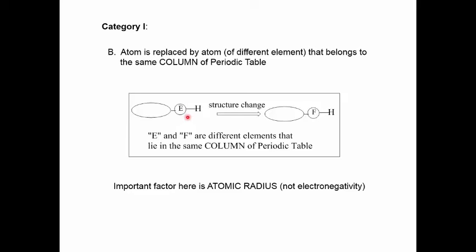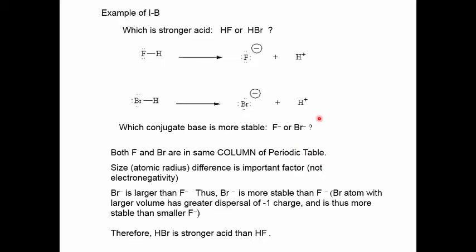So in our model here, we start out with an acidic molecule where atom E is directly attached to the acidic hydrogen. We'll replace atom E by atom F. F is a different element, but both E and F belong to the same column of the periodic table. Now in this instance, when both elements belong to the same column, the important factor is the size, that is atomic radius, not electronegativity. All right, let's illustrate that with an example. We ask the question, which is the stronger acid, HF or HBr?